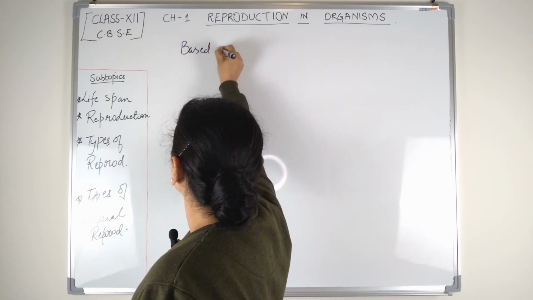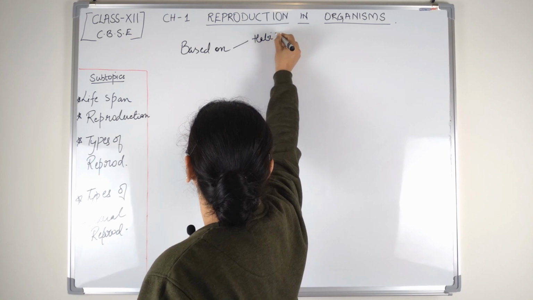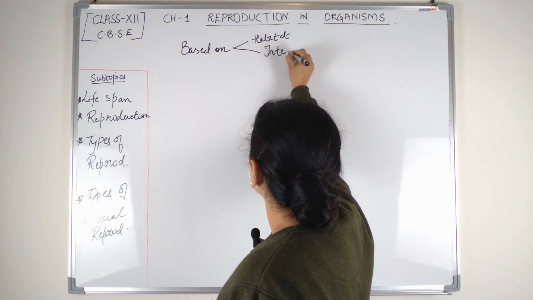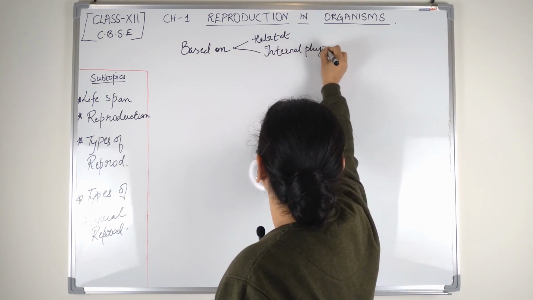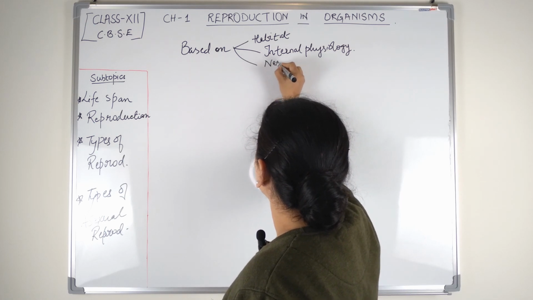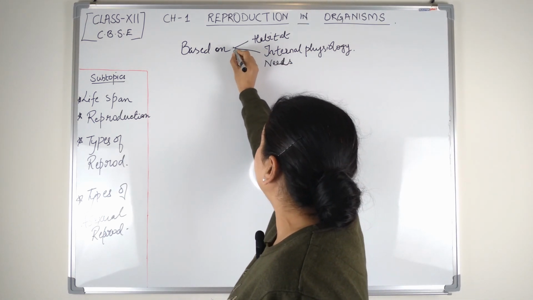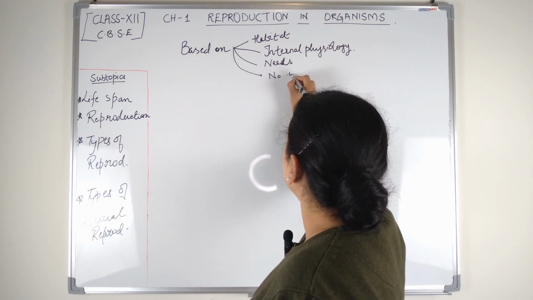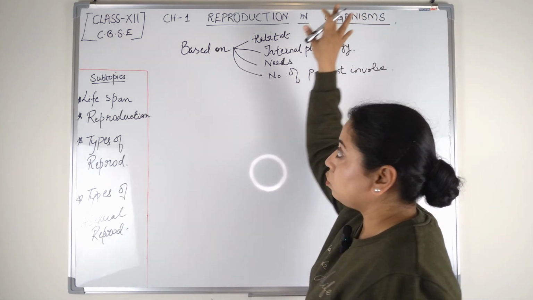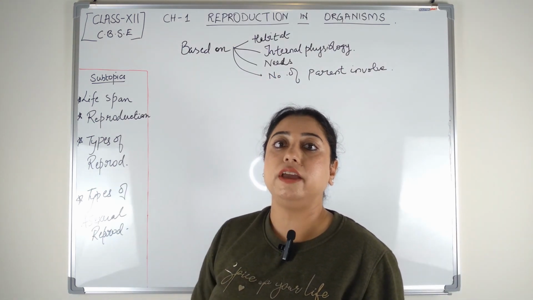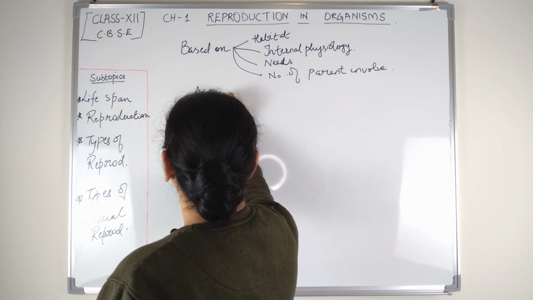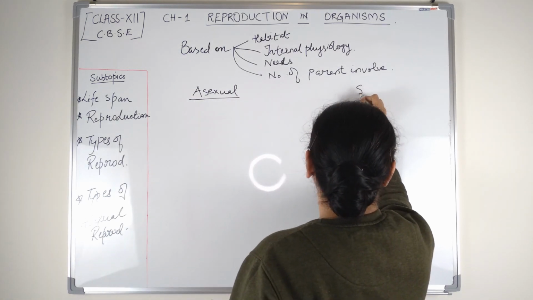Based on the habitat of an organism, like where they live, internal physiology of an organism, variety of needs of an organism, and mainly the number of parents involved, we classify reproduction into two categories, that is asexual reproduction and sexual reproduction.